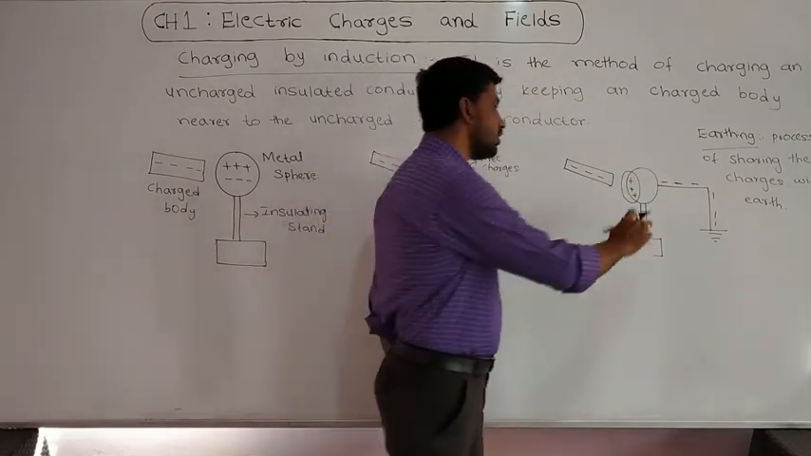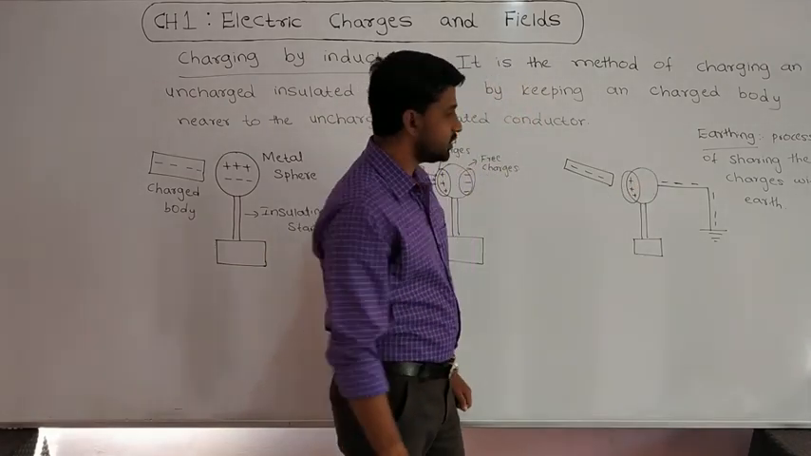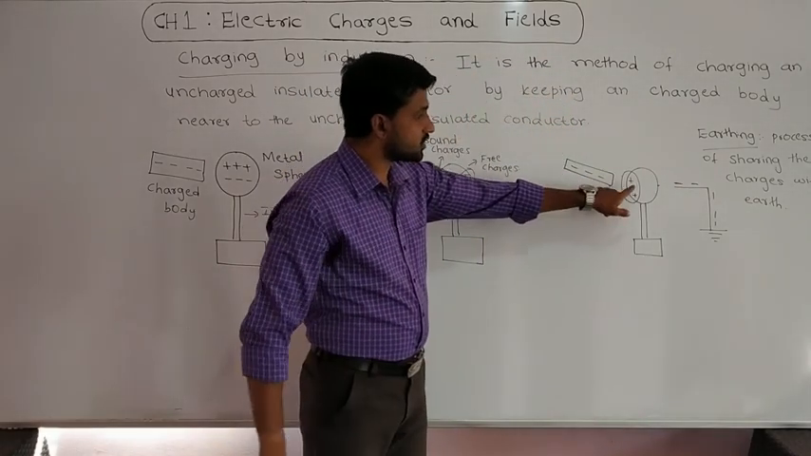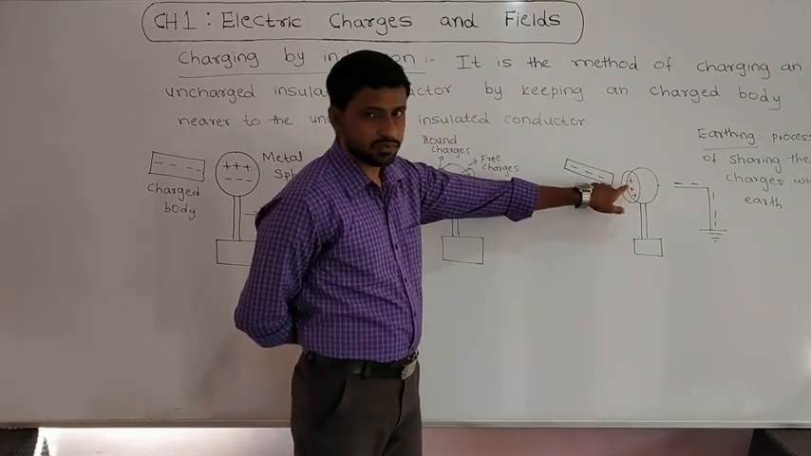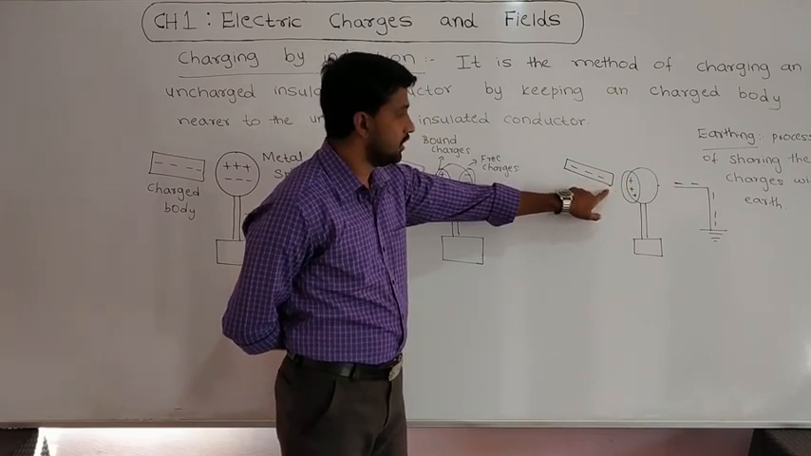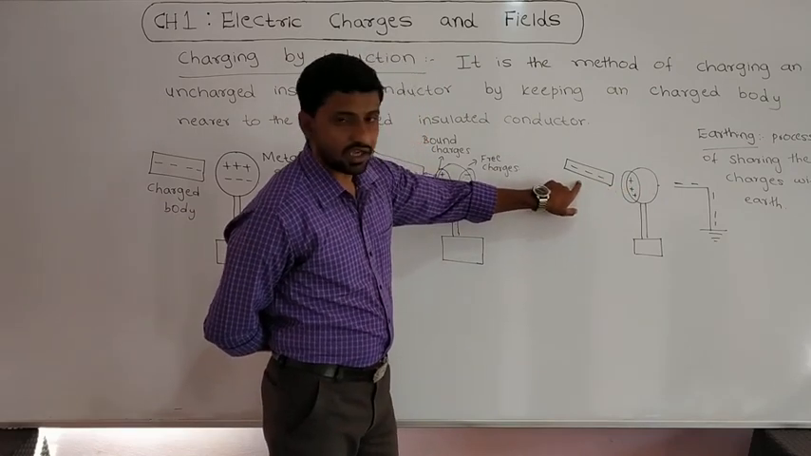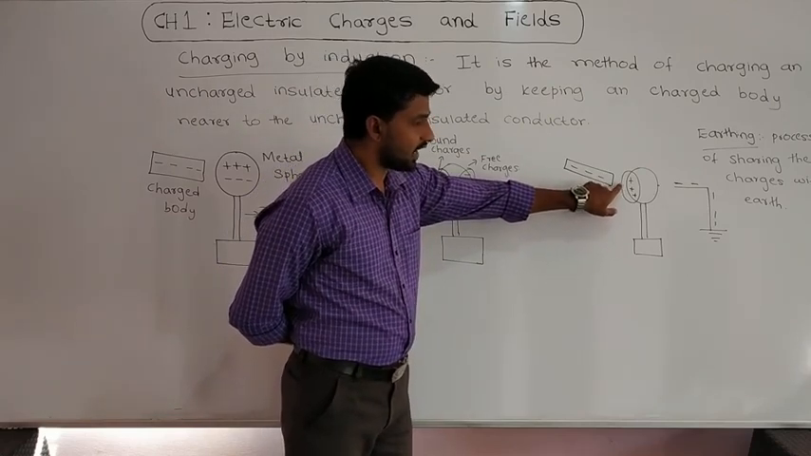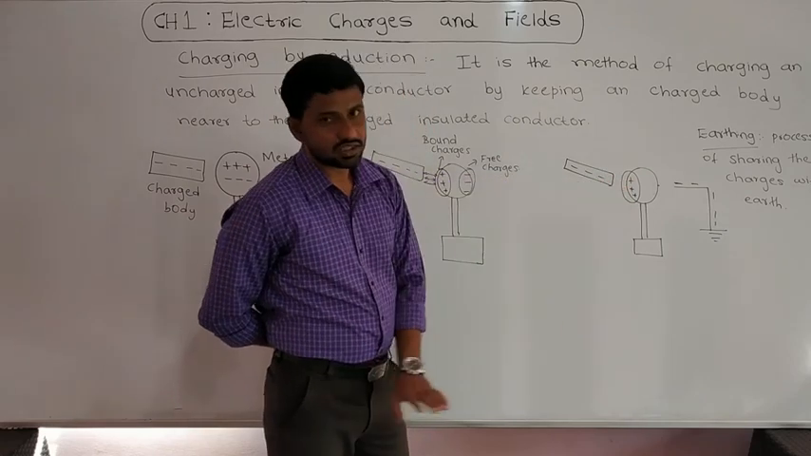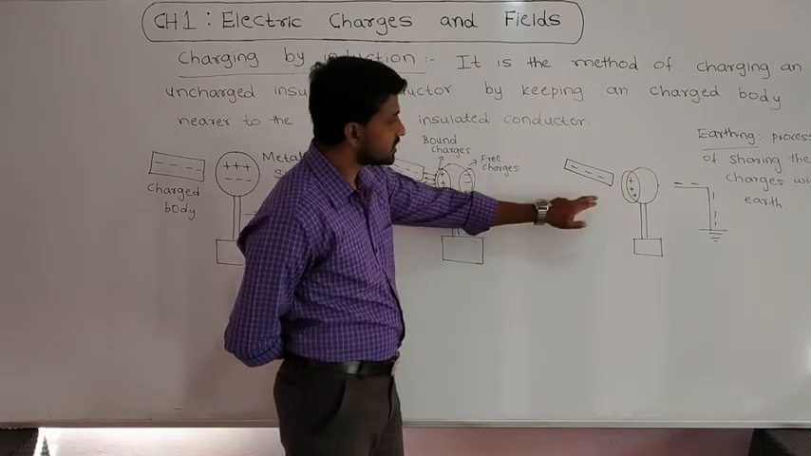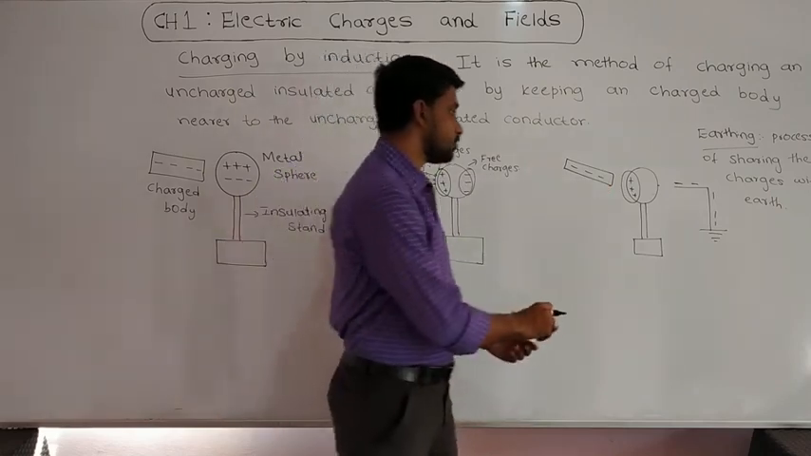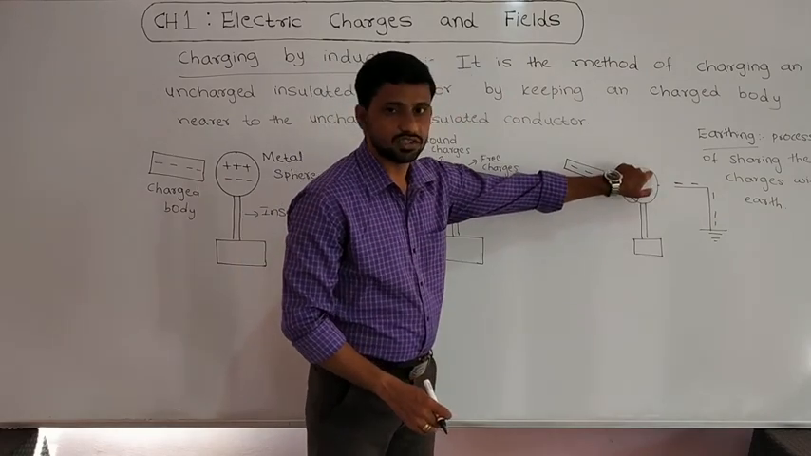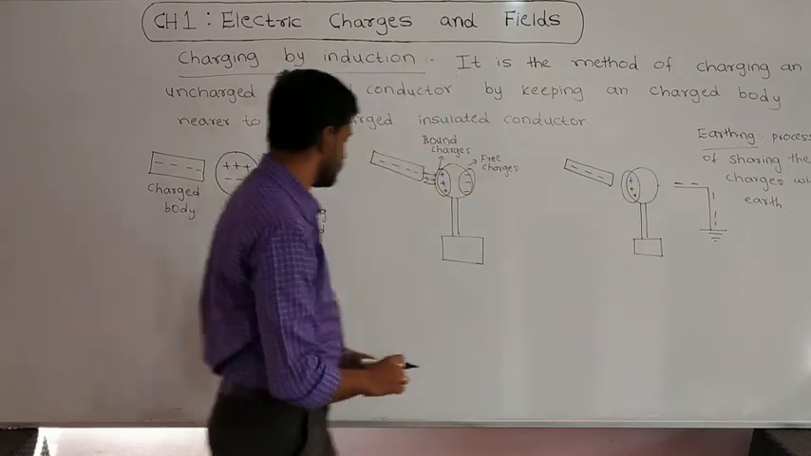Okay. After removal of the electrons from the metal sphere, I am going to disconnect this earth connection. But these positive charges still remain on the left surface because of the attractive force. Understood? Suppose I take this charged body away from the metal sphere, then the attractive force between the positive and negative charges will reduce. Because of the reduction of that attractive force, the positive charges will start to distribute on the surface of this metal sphere. Understood? That is the next case.